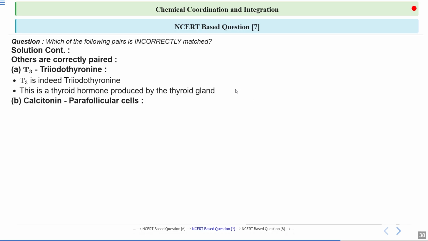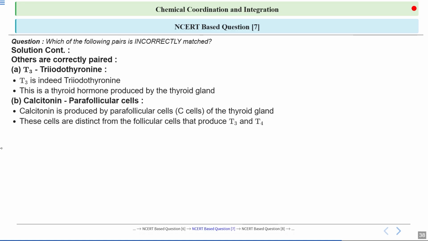Then B is also correct, that calcitonin is matched with parafollicular cells. We know that calcitonin is produced by the parafollicular cells in the thyroid gland. It regulates calcium levels by inhibiting bone resorption, and this hormone counteracts parathyroid hormone effect, maintaining calcium homeostasis in the body. These cells differ from follicular cells, which synthesize thyroid hormones T3 and T4. They are separate in function, contributing to thyroid regulation without directly producing hormone. So their role is distinct in maintaining thyroid homeostasis.